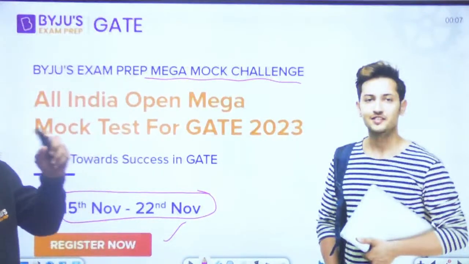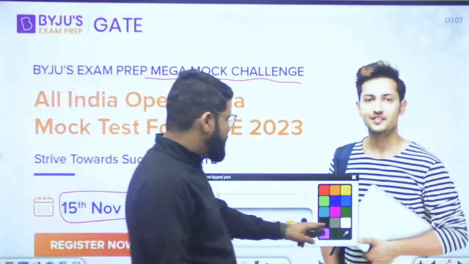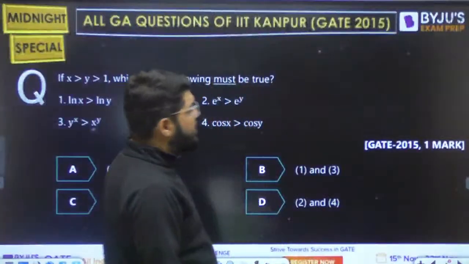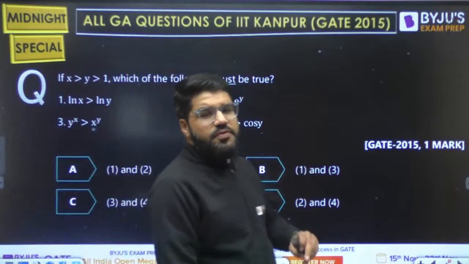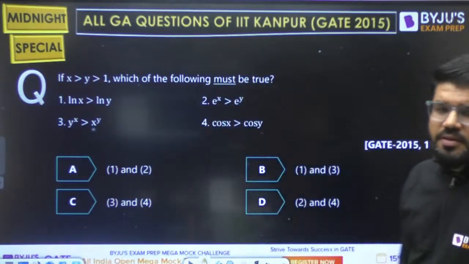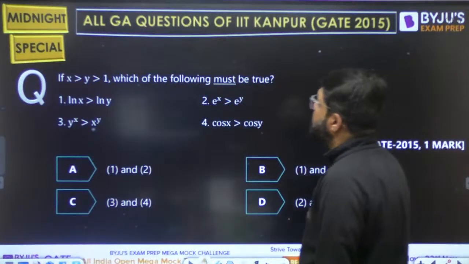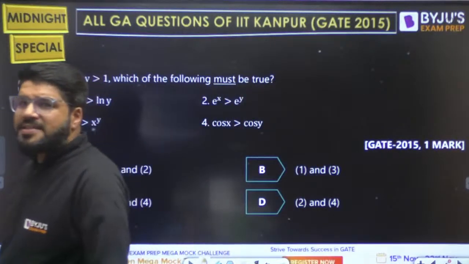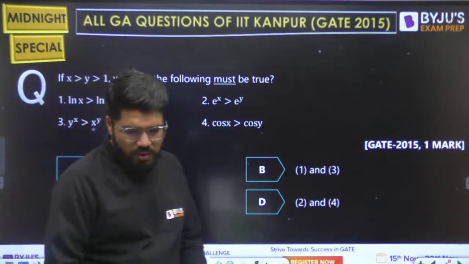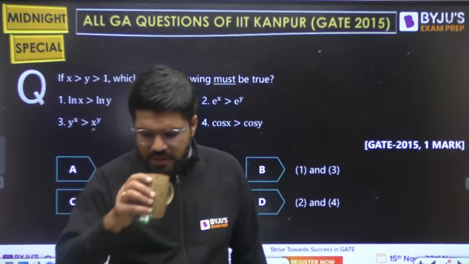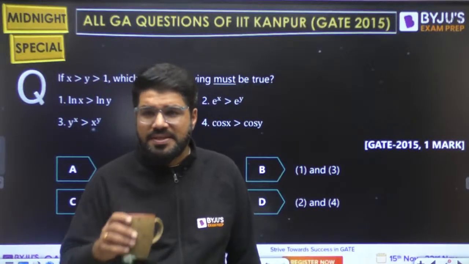So guys, the first question is now ready for you. It was a 2015 1 mark question, the midnight special general aptitude. If x is greater than y greater than 1, which of the following must be true, compulsorily true?